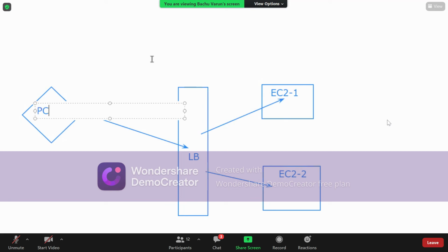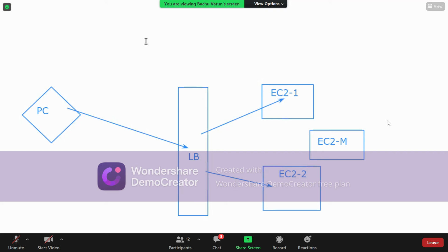Now, without human intervention, it means I don't want any administrator. Without administrator support, we are going to create another EC2 machine. You might think, if there is huge load on even these two machines, then what to do? Then automatically, in this AWS platform, we have to create another EC2 machine. It might be one or it might be multiple. So I'm writing it as EC2M. It might be one single machine or multiple EC2 machines, and the request should be shared by all the machines.